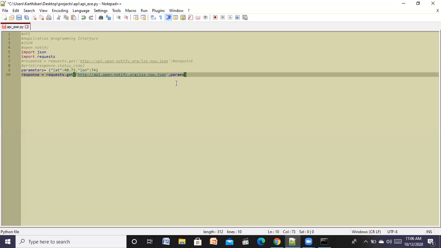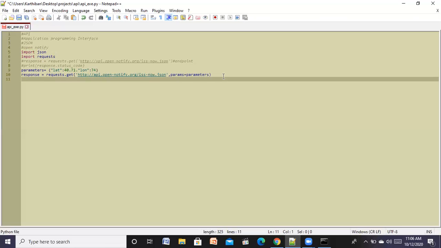Params is a built-in attribute. Next, the parameters are my own user-defined parameters. So I am passing this as the second argument. The URL is the first argument of the get method, and params equal to parameter is the second argument, right? So after this, I'm going to just print the content that I will get from this particular API.